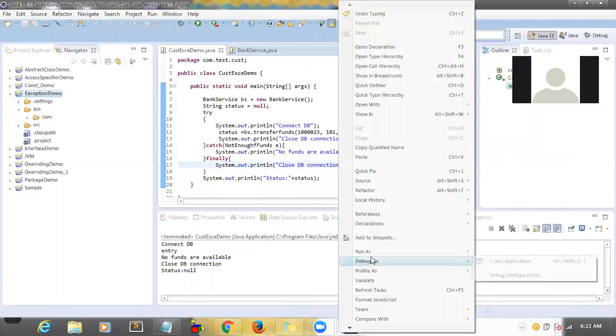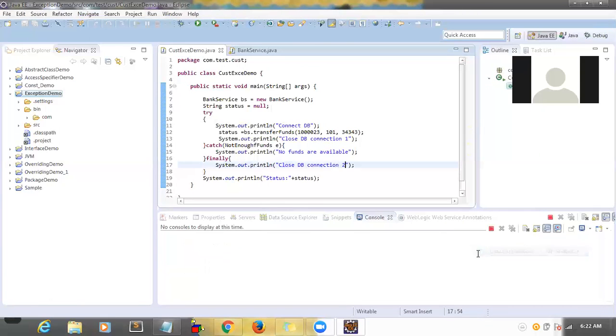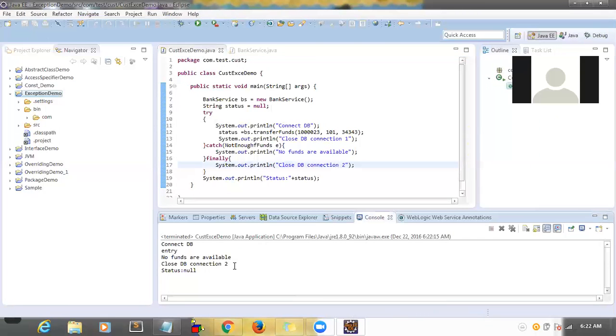Which one will be executed? See here, so 2 is executed, but 1 is skipped because the exception came at line number 12. But still you are closing the connection, right? That is our goal. So that is the main purpose of finally.